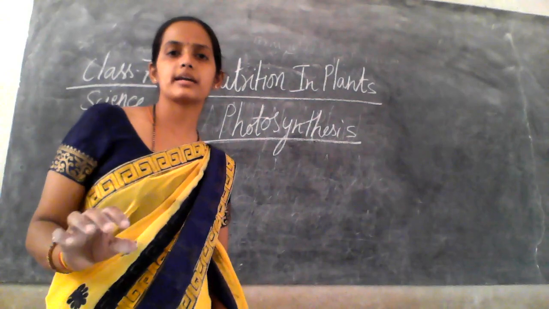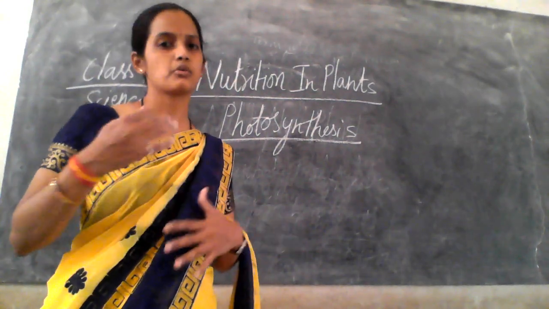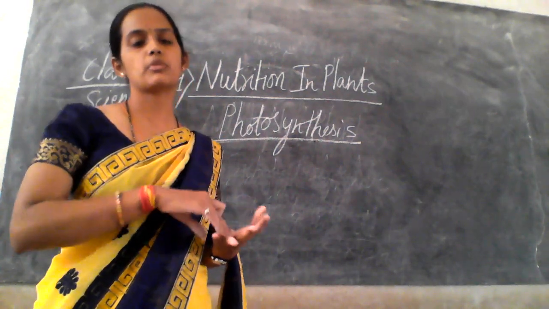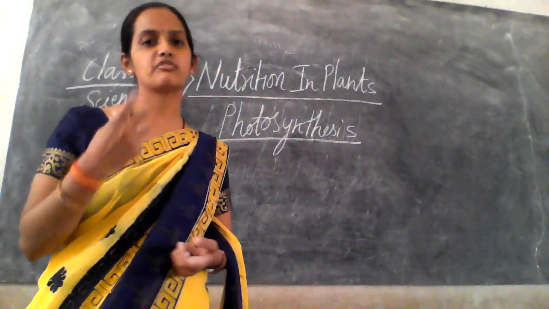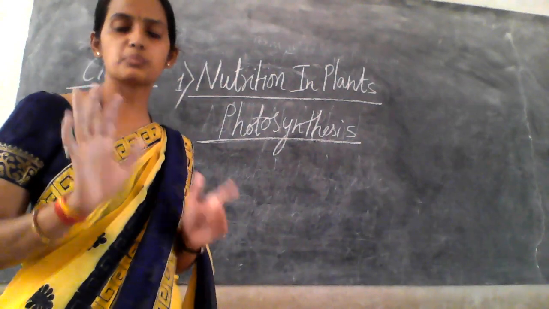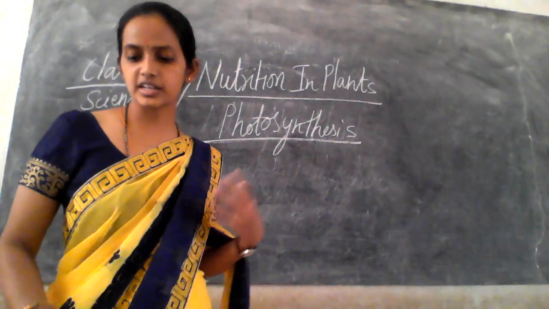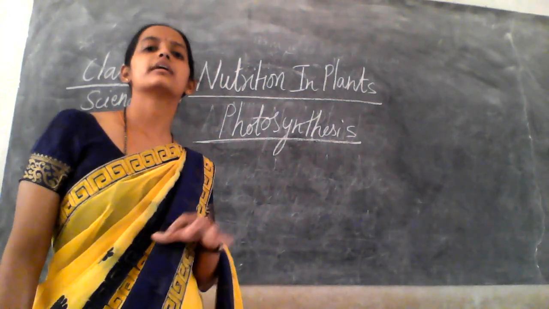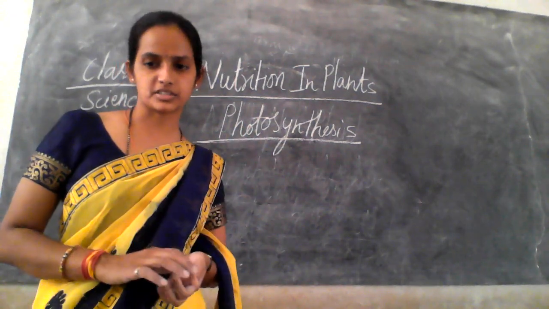Okay. So the plant is the main organism which makes its own food and gives it to us. Plants produce the food and provide it to us. Animals, birds, humans consume that food. So this is the photosynthesis process. The sun is the ultimate source of energy for all living organisms.